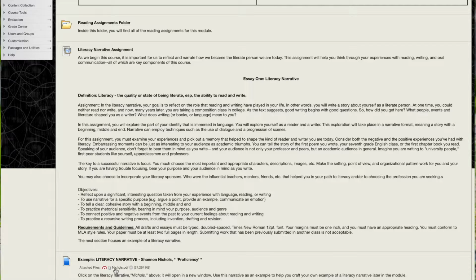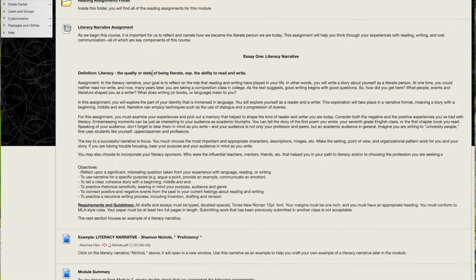Please keep in mind, the examples within each of these modules are not necessarily complete, so it may not meet the minimum length requirements. The examples are there just to get you started in understanding what your paper is supposed to look like, what it should sound like, and how it should be formatted. But again, it's not necessarily a completed work that would receive an A, for instance.